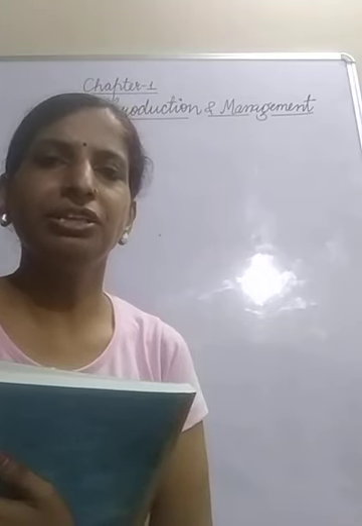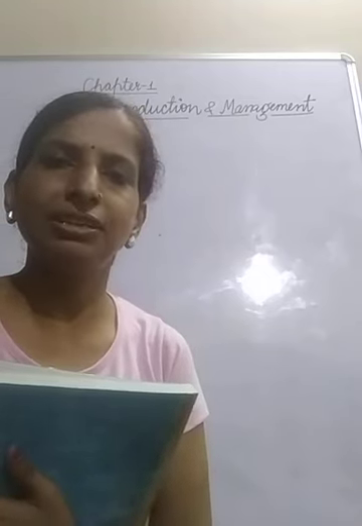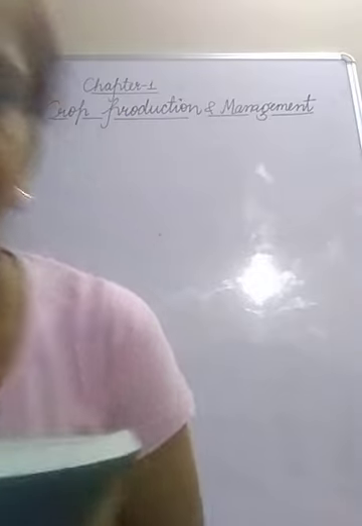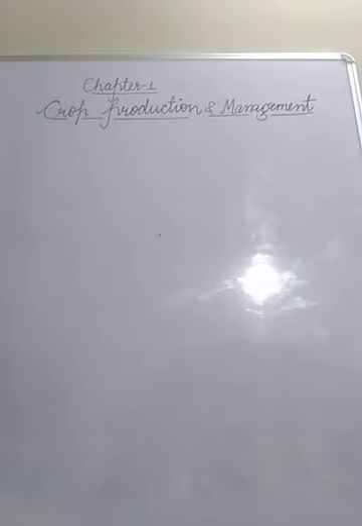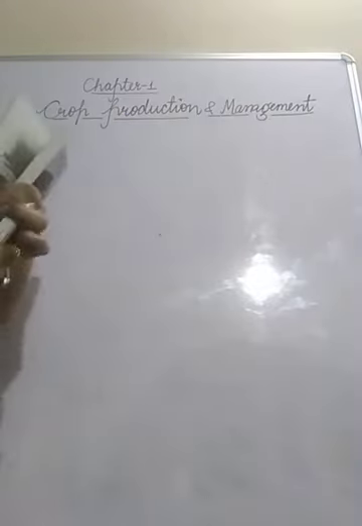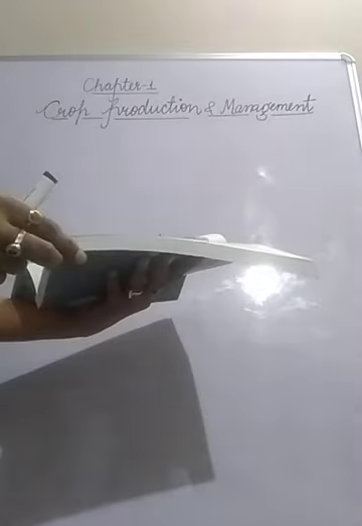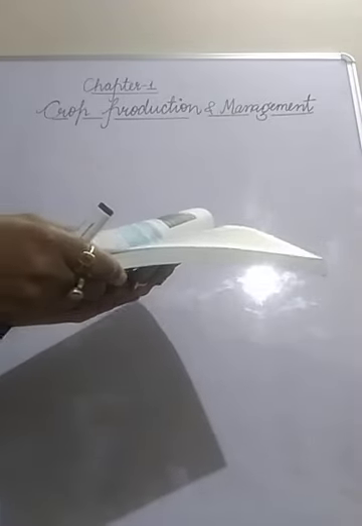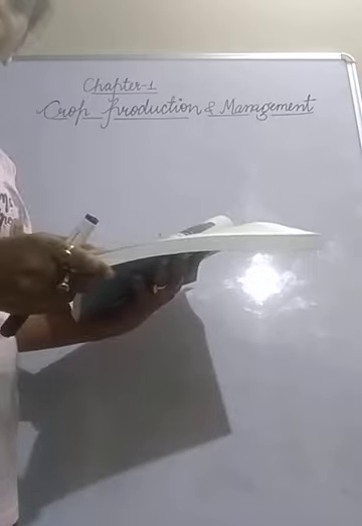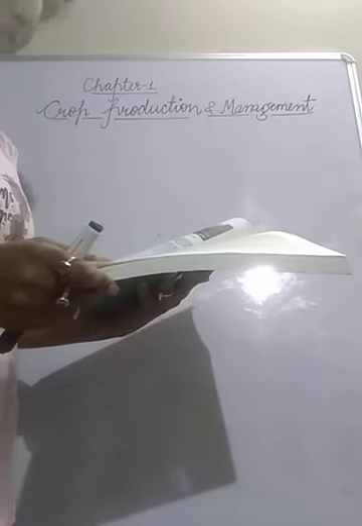Good morning students. In this video we will revise the exercise of chapter 1. The name of chapter 1 is Crop Production and Management. Now let's discuss the question answers and other exercises given in the book. In the previous videos we have discussed the keywords of the chapter.